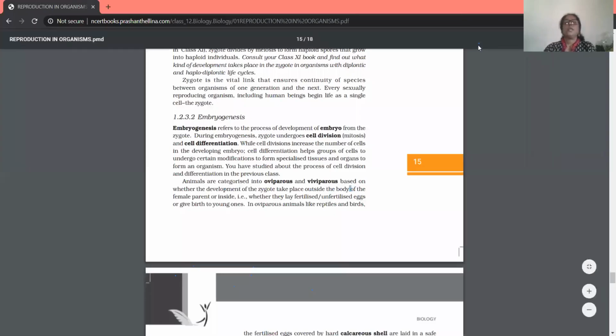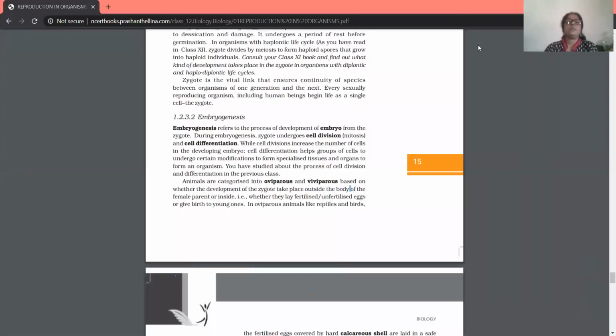So the two main differences between oviparous and viviparous animals are: in oviparous animals, development of the zygote is taking place outside the body of the organism, in the external environment, while in viviparous organisms, development of the zygote is taking place inside the body of the female parent.